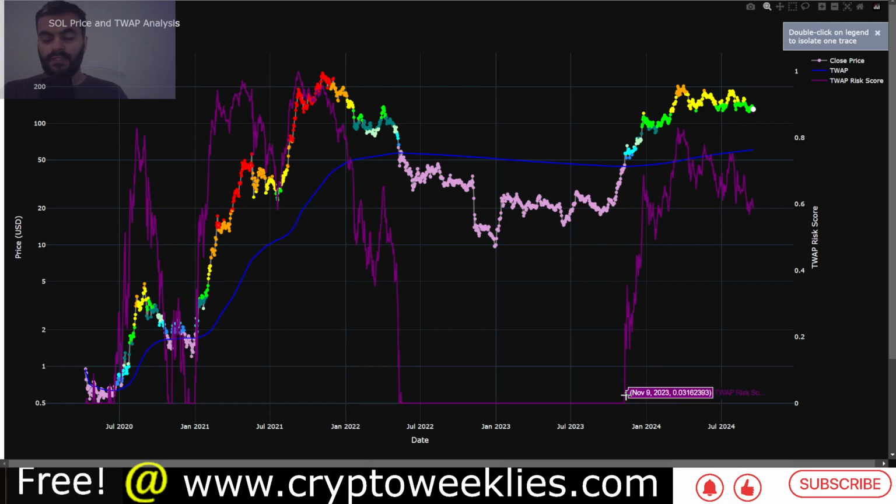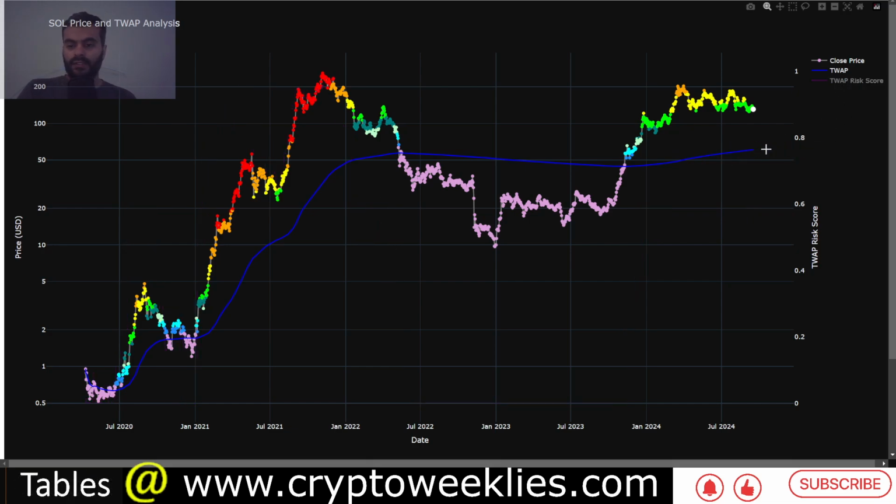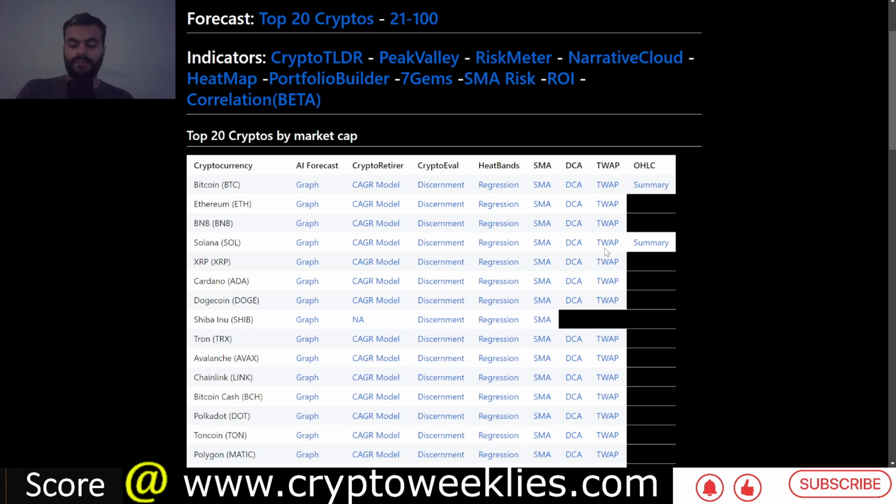You can see how the risks got elevated as we moved away from the October-November time period. From $40, the price action went 5x to $200. That is again one way to interpret where we are currently. The current time weighted average price for Sol is again at $60, very close to the peak regression bottom.